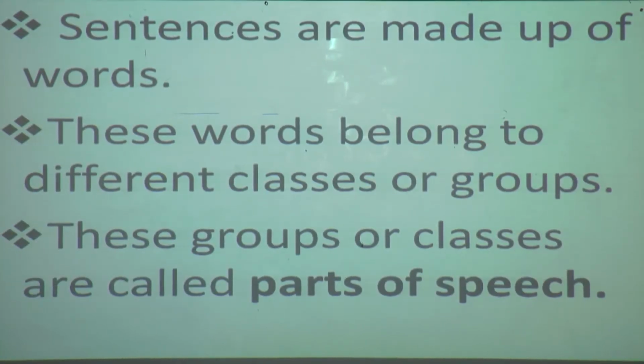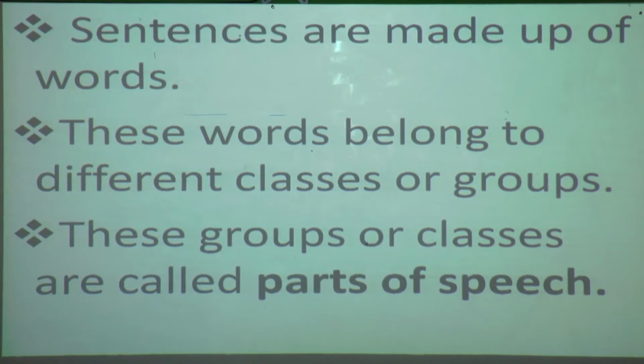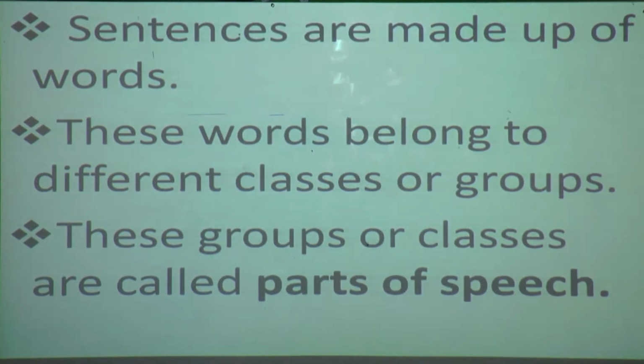Now, sentences are made up of words. As we have learned, sentences are made up of words which make complete sense. Till here you understood? Yes. Now, in a sentence there are some words, yes or no? Yes. So, these words belong to different classes or groups.